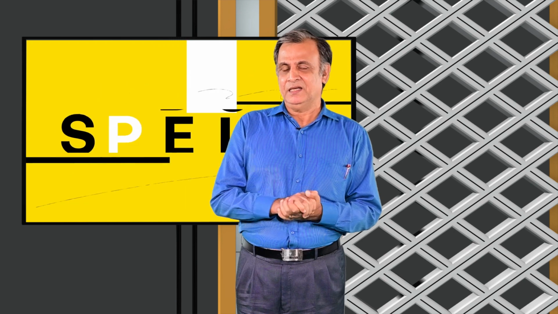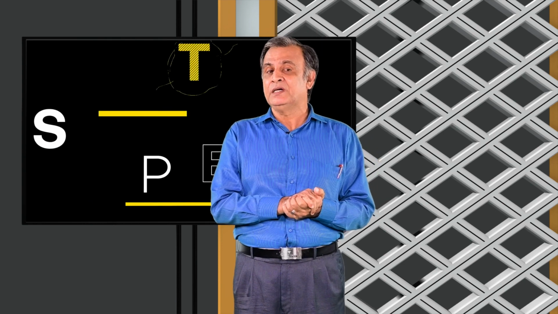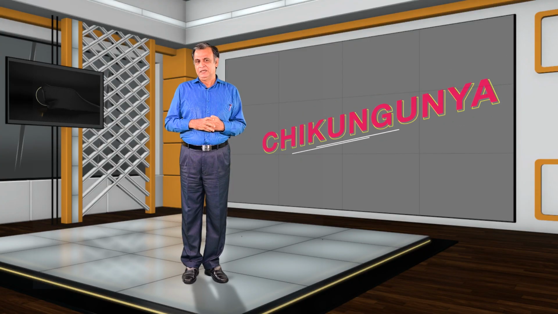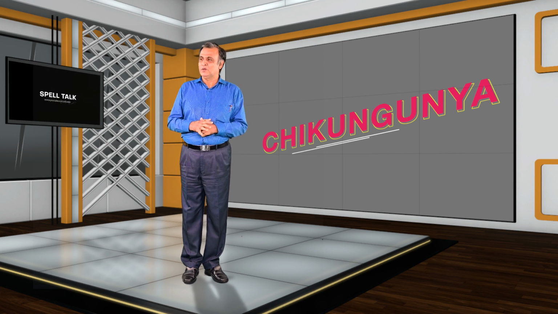The pronunciation of the word is chikungunya as given in the Advanced Learners Dictionary. Now, the tricky area is KUN. We are familiar with the ordinary chicken, but the first part of the word in this word is CHIKUN. So, please be careful about the tricky area, that is KUN.